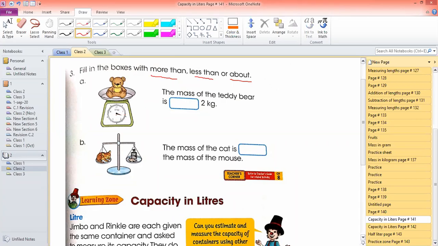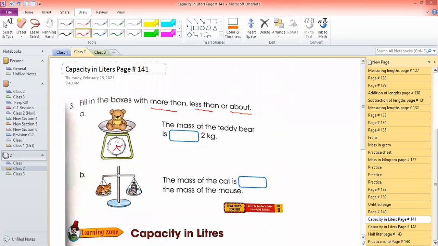If the needle is, let's suppose, here, you will say the mass of the teddy bear is more than 2 kg. If the needle is here, you will say it is 2 kg or about 2 kg.